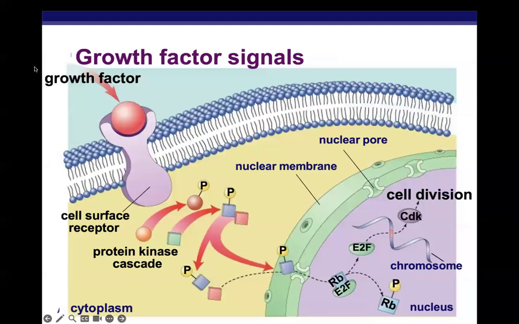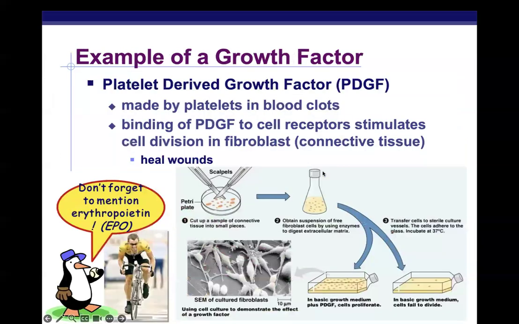Here is a picture of maybe a growth factor in a cell surface receptor through a phosphorylation cascade, causing an increase in cyclin-dependent kinase cyclin concentration, which then could promote cell division. Some examples of growth factor are like platelet-derived growth factor or PDGF. This is made by platelets in the blood when a clot is needed.